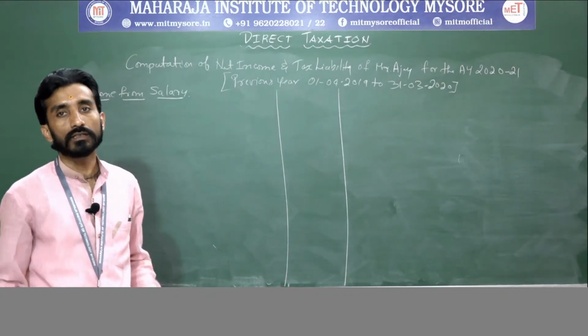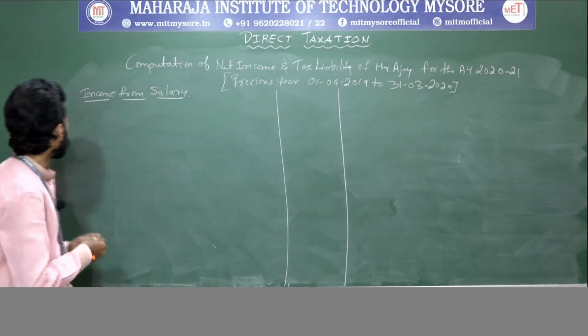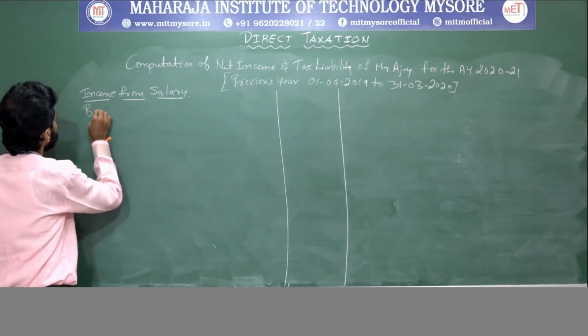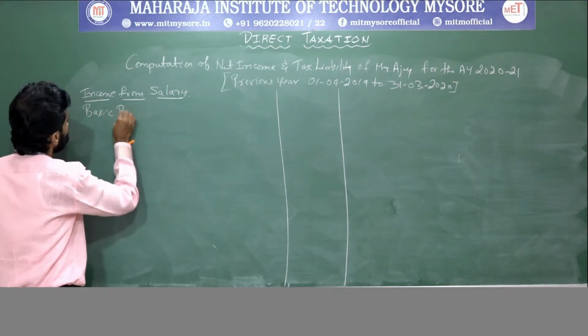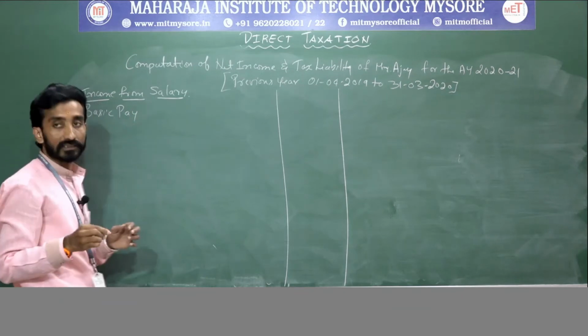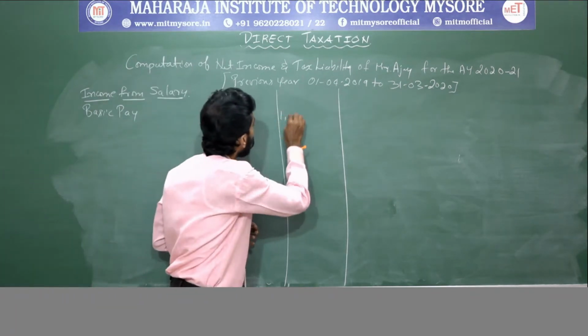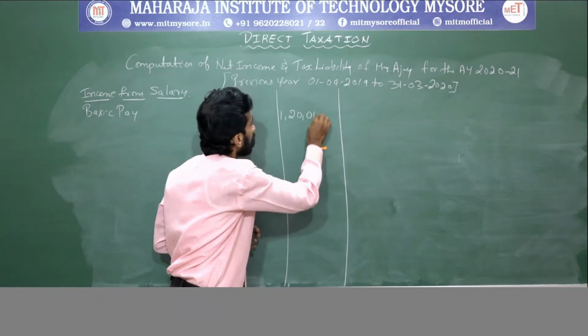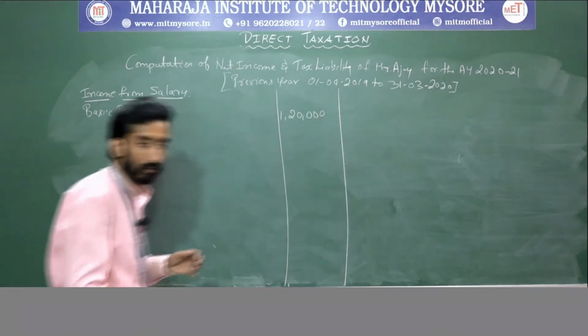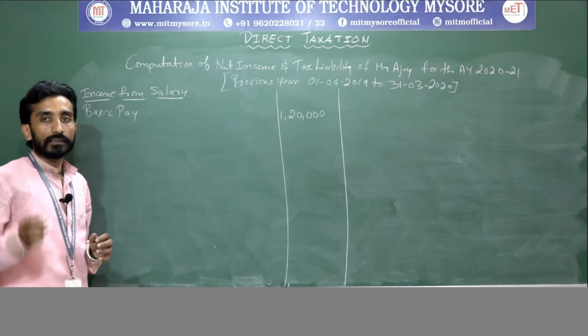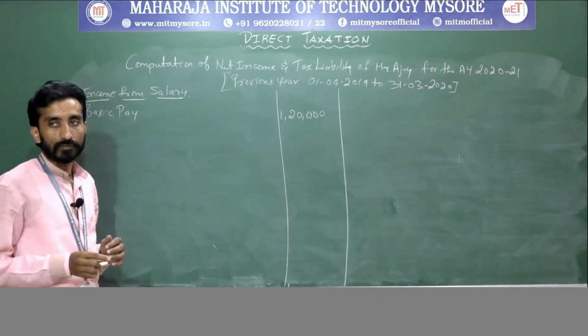So first thing is basic pay they have given. Basic pay is rupees 1,20,000. Okay.